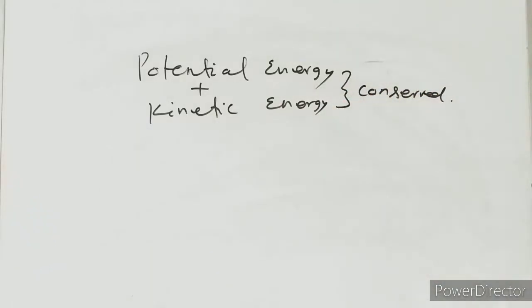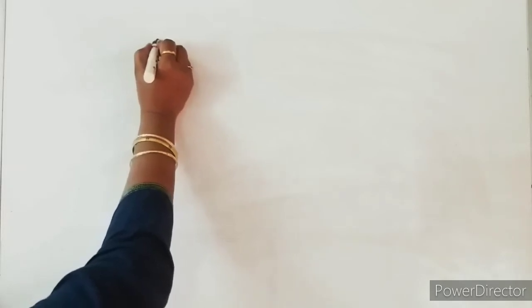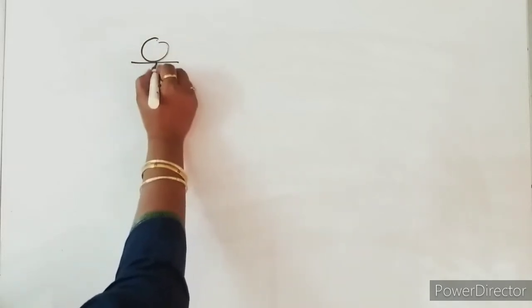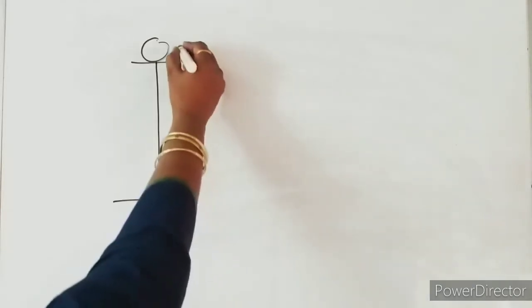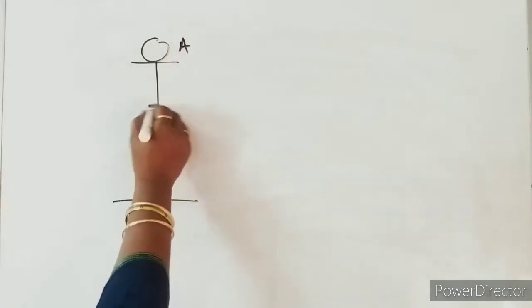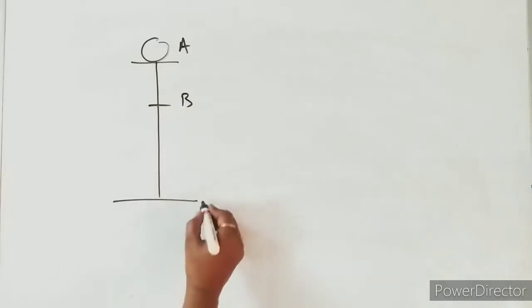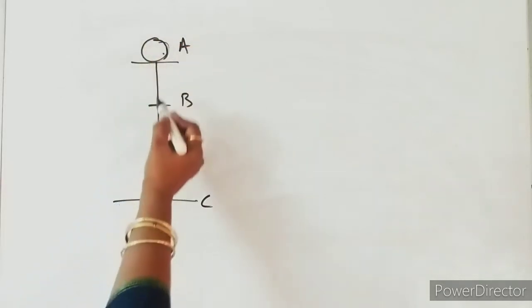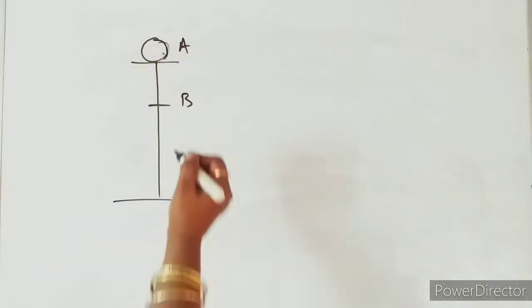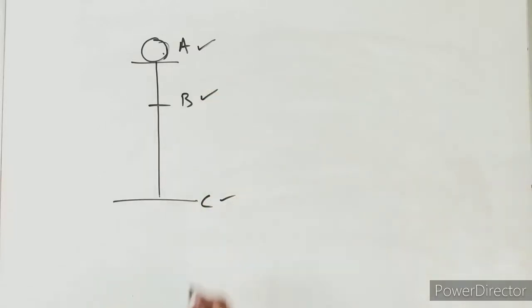The example we are going to take is a freely falling body. Let there be a body here, falling freely to this point. Let this be point A, at any point I will consider this B, and this is point C. When the body falls from point A to B to C, at each and every point this energy will be conserved.